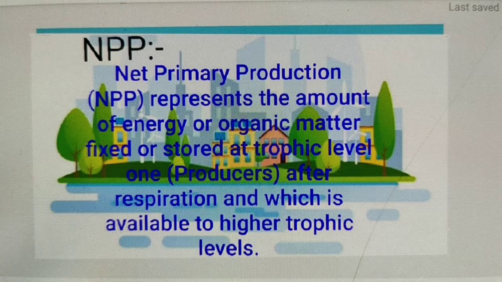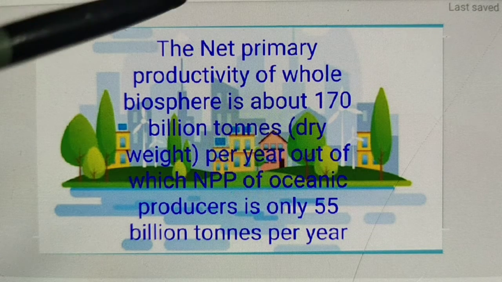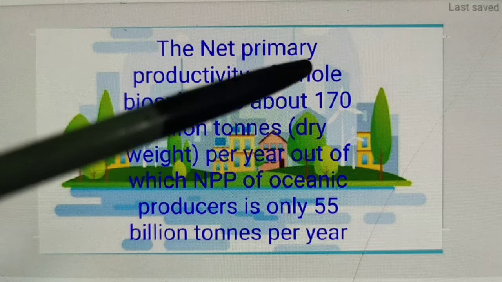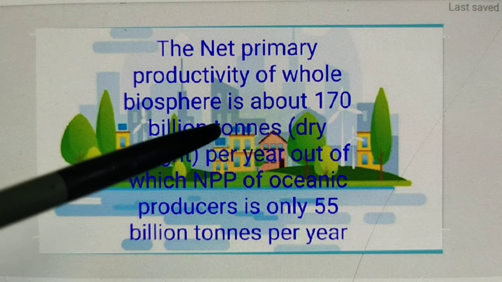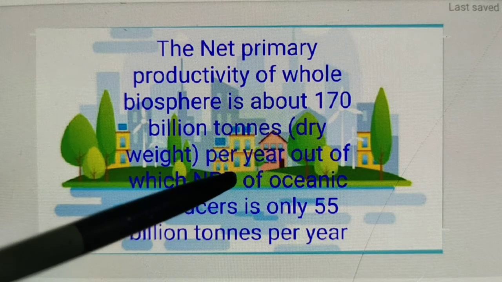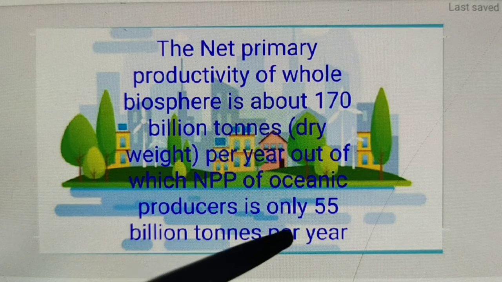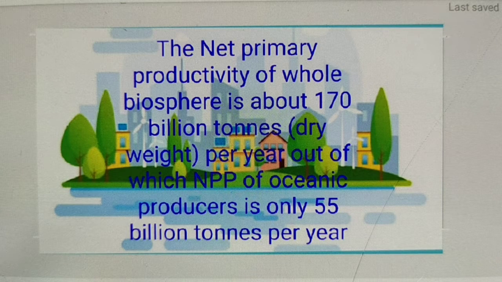Now, how can I calculate the net primary productivity? Before calculating the net primary productivity, we have to know about this line. See here, the net primary productivity of the whole biosphere is about 170 billion tons dry weight per year, out of which NPP of oceanic producers is only 55 billion tons per year.